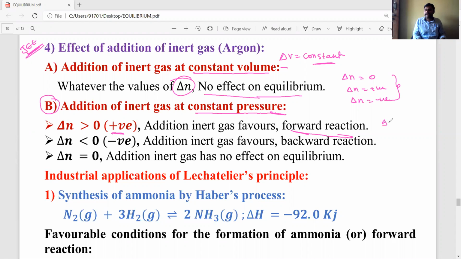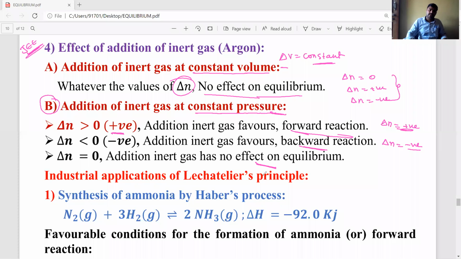When delta n is negative, addition of inert gases favors the backward reaction, or the equilibrium shifts in the backward direction. If delta n is 0, then no effect. If you add inert gases and keep pressure constant, it does not affect the equilibrium when delta n equals 0.